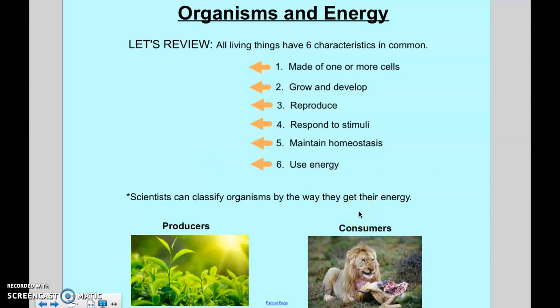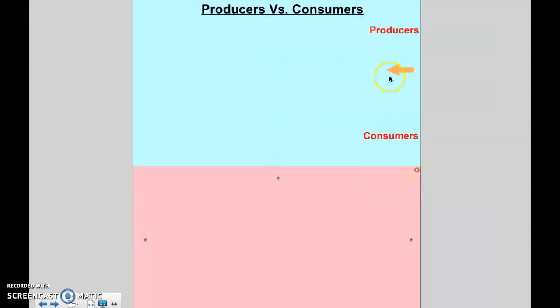Now, the ways in which organisms get their energy is different depending on how they're classified. So there's producers and there's consumers, and we're going to go into a little bit more detail about those. So a producer, these are organisms that change the energy from their environment into food. So they get their energy from sunlight.